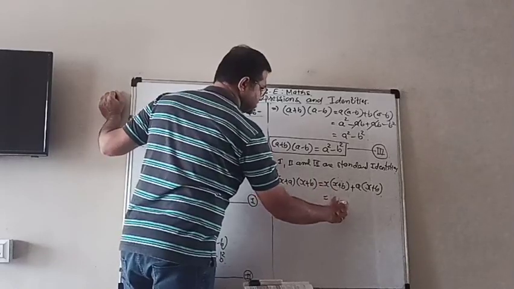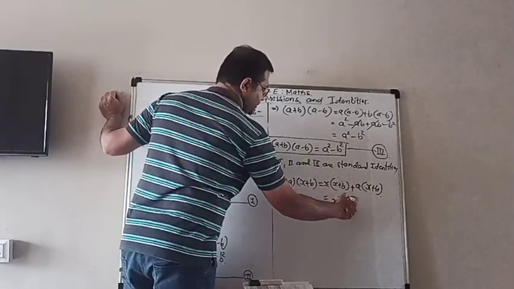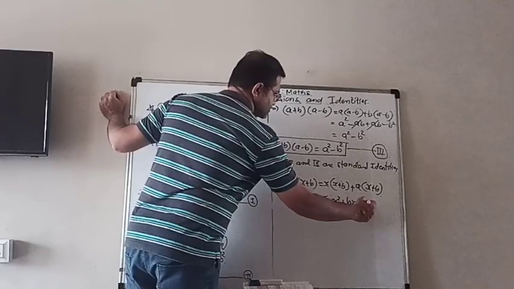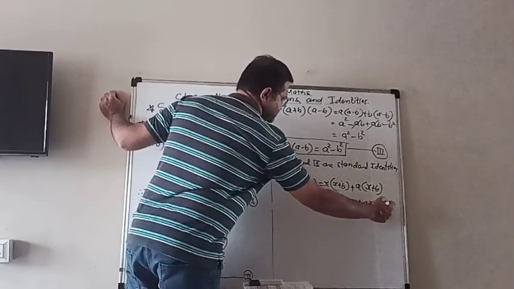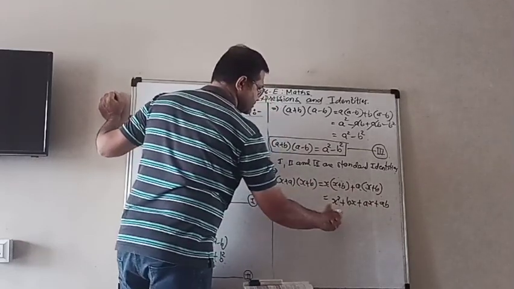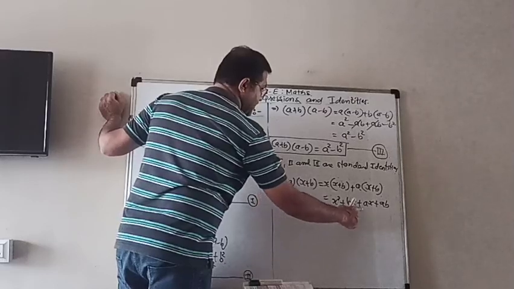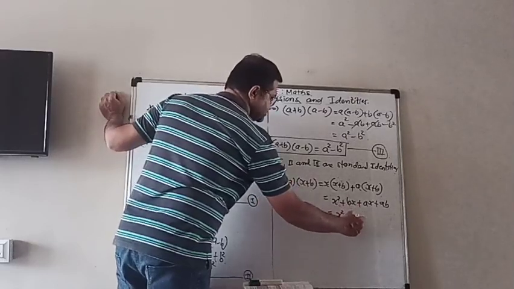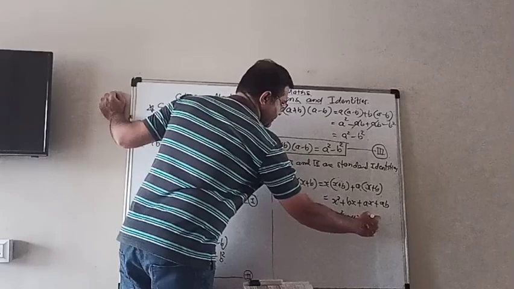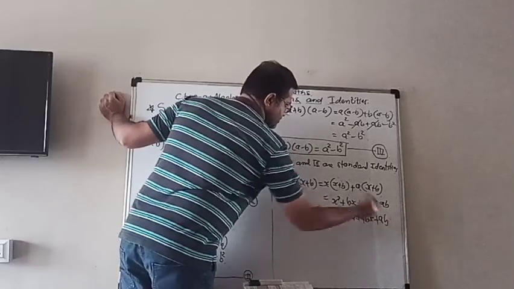X into x is x square plus bx plus ax plus ab. We will rearrange as plus ax plus bx.